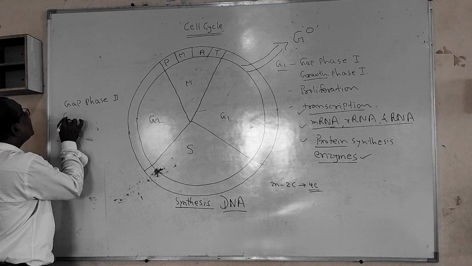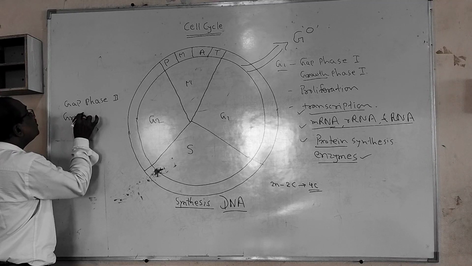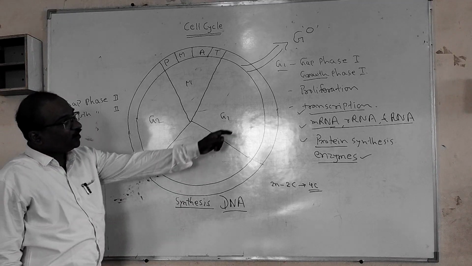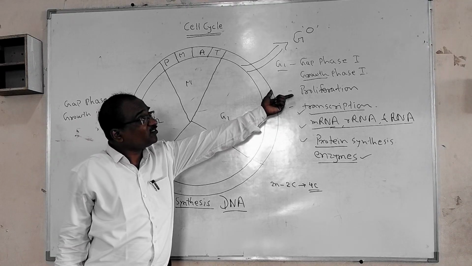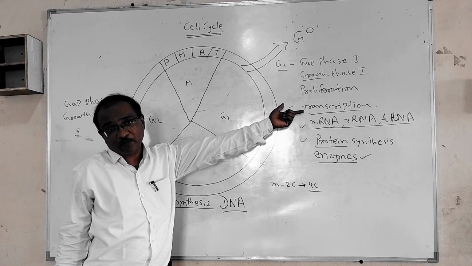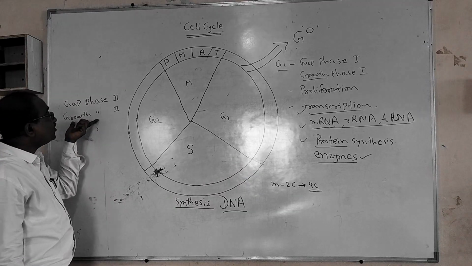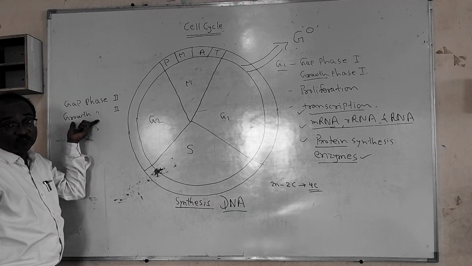Or we can say growth phase 2. In case of G1 also the growth takes place. Whatever remaining growth occurs, that is in the G2 phase.